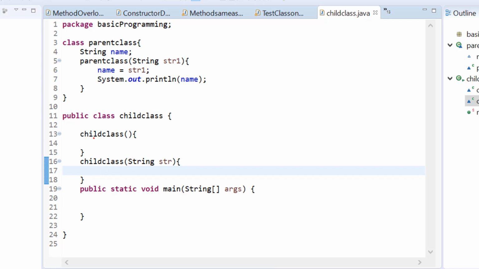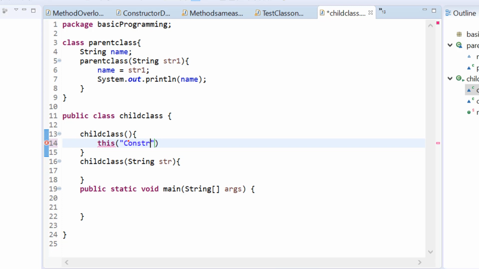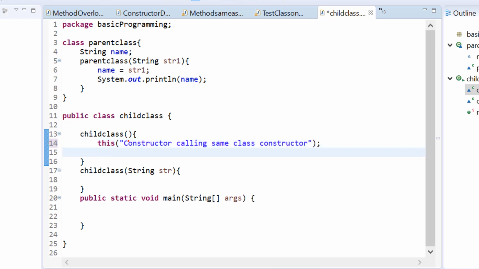So here I would like to call this child class constructor from this default constructor. So what I will do is, since this is within the class, I have to use the this keyword. So this, and I will say constructor calling same class constructor, and I will also print out saying no argument constructor.